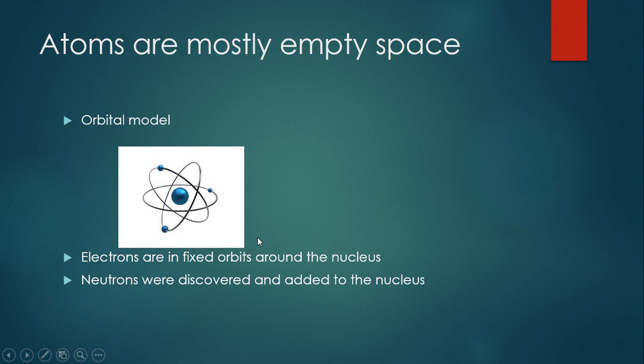So atoms are mostly empty space. In fact, the vast majority of matter is actually nothing at all. It's just empty space. It's kind of weird. So that led us to the orbital model. This said that electrons are in fixed orbits around the nucleus, kind of like the planets going around the sun. And that was the theory for a long time. Neutrons were later discovered, and they were added to the nucleus because that's where we knew they were. Not much of a change, so instead of just protons in the nucleus, now we had protons and neutrons in the nucleus, electrons, again, in fixed orbits at first.